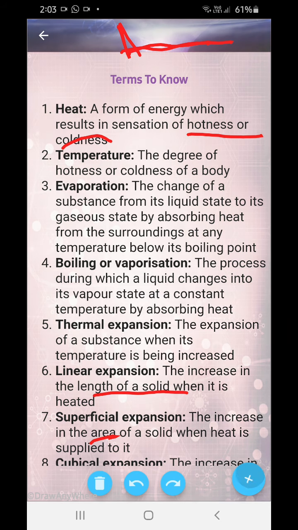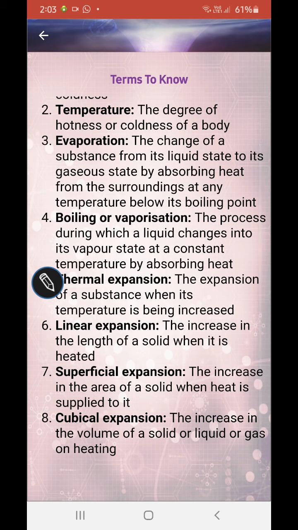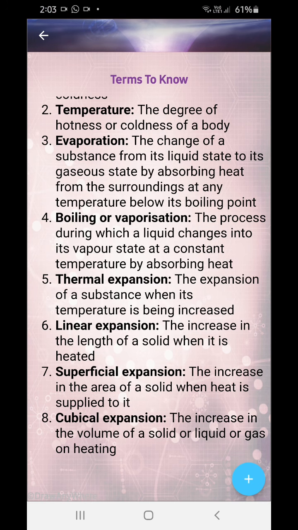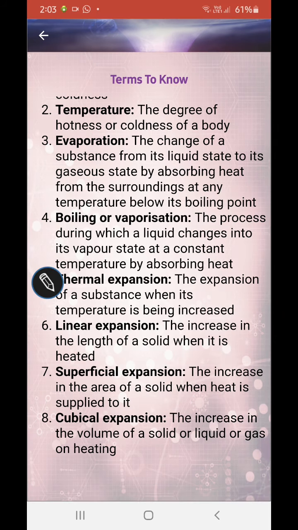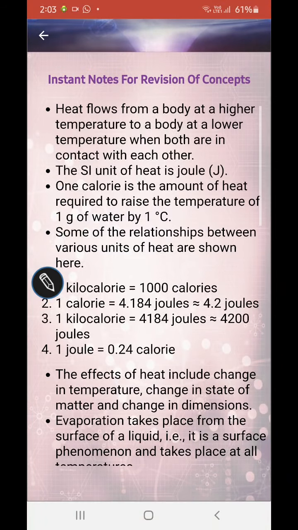Superficial means the area is increasing, that means two directions are expanding. Now, what is the meaning of cubical? The increase in the volume of the solid or the liquid or gas on heating. So three dimensions are increasing. Next, at a glance.